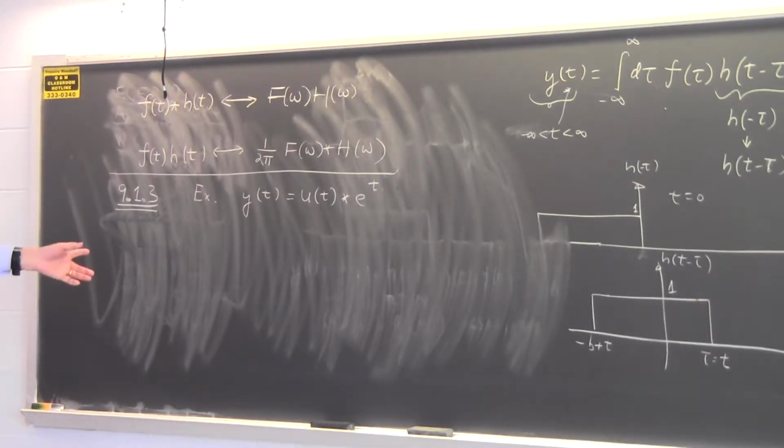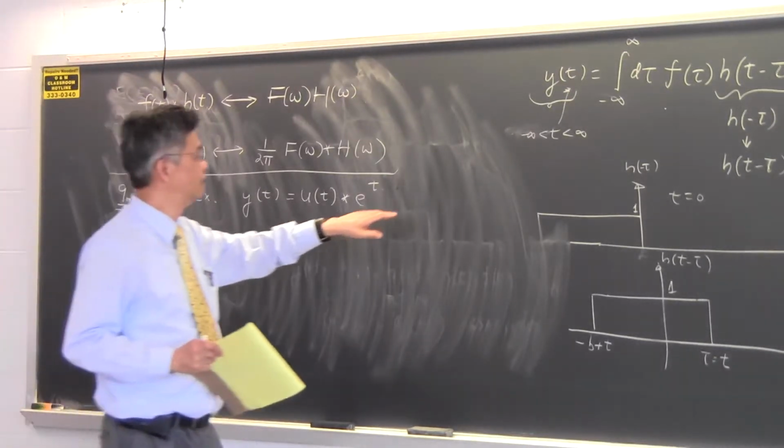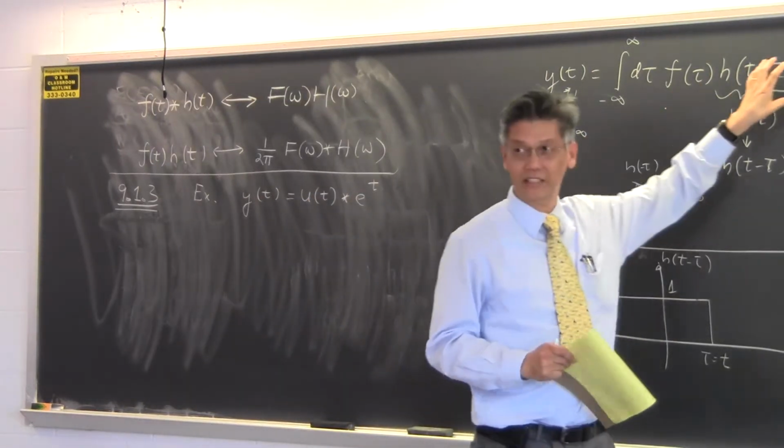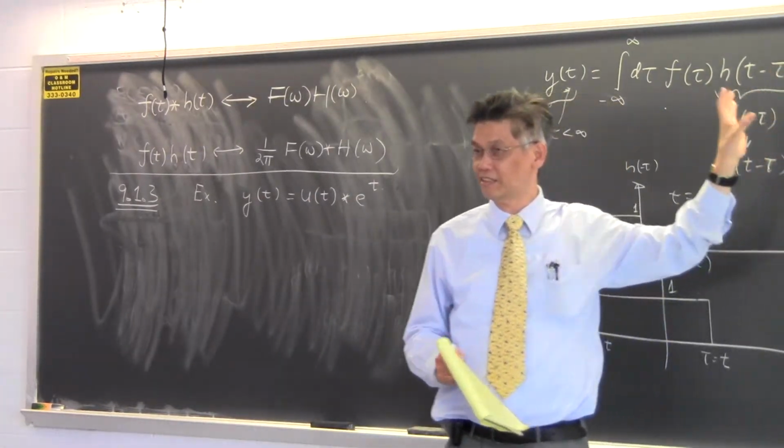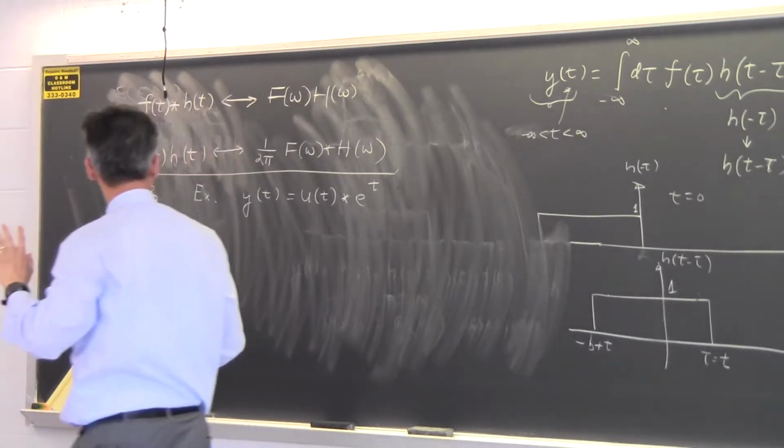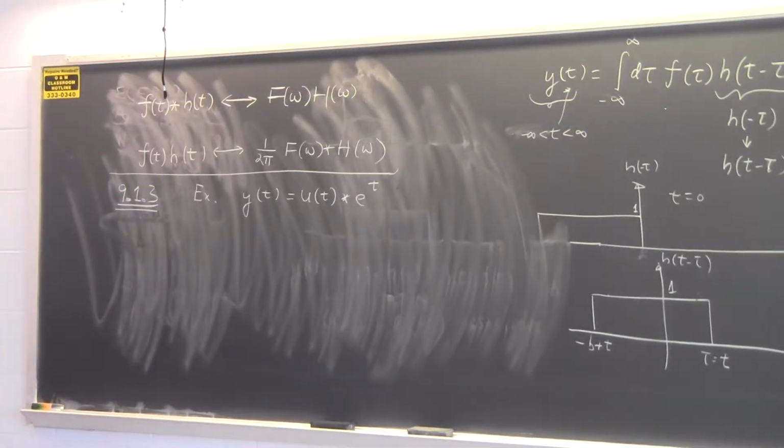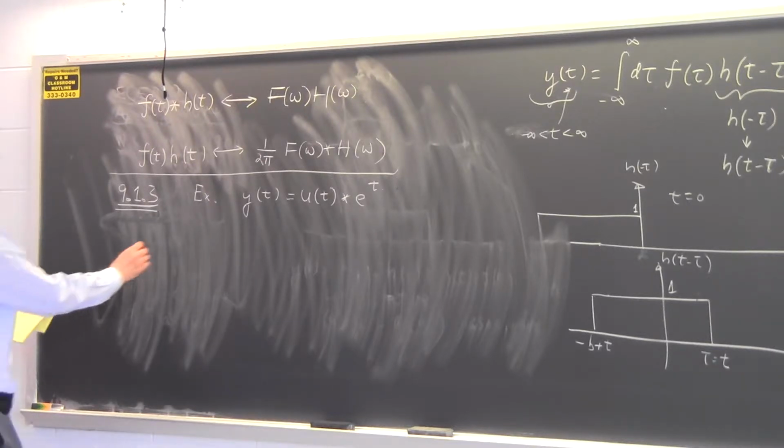I presume you know how to do that. I don't have to go through it. It's a plug and chug exercise. You use the convolution formula, plug in u of t here, and then e to the minus t here, and then time delay it appropriately, and then set the limits of integration properly, and you get the answer. I'm not going to do that.